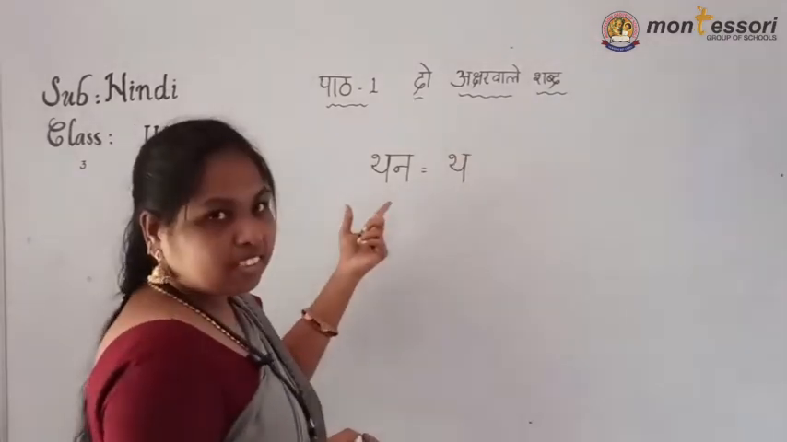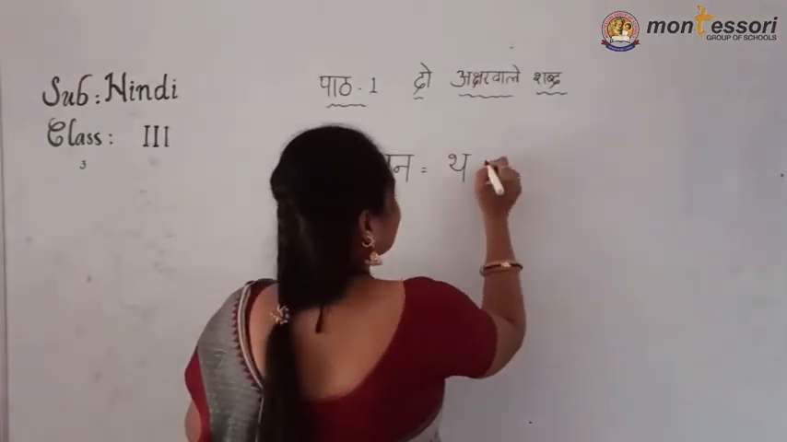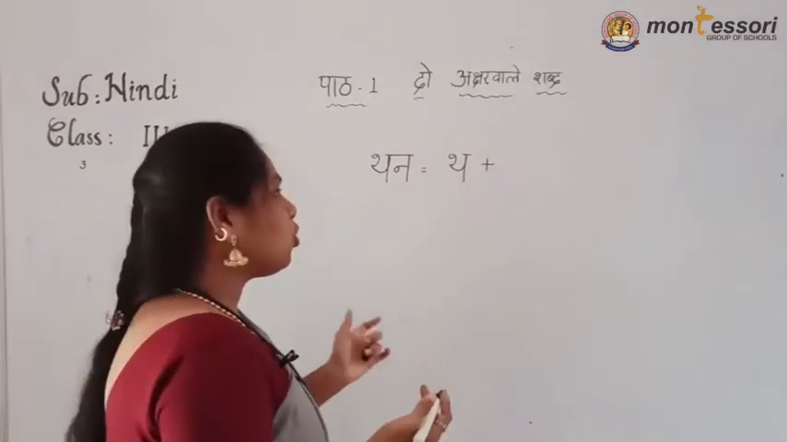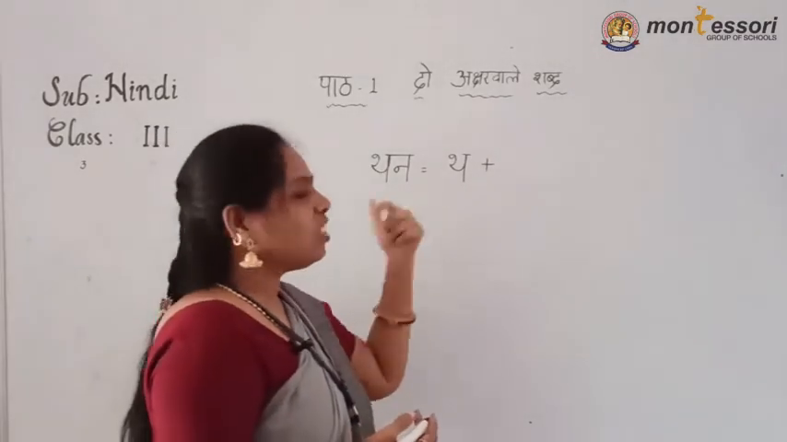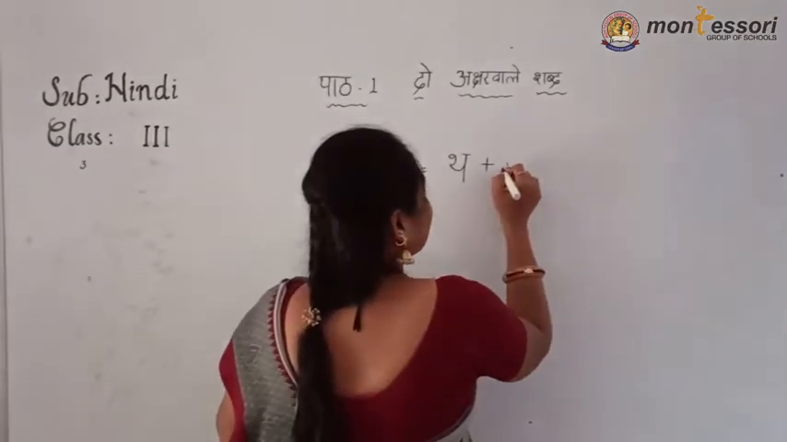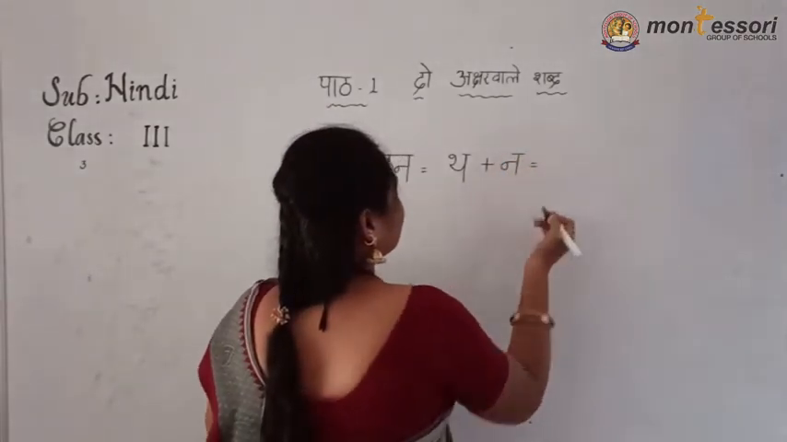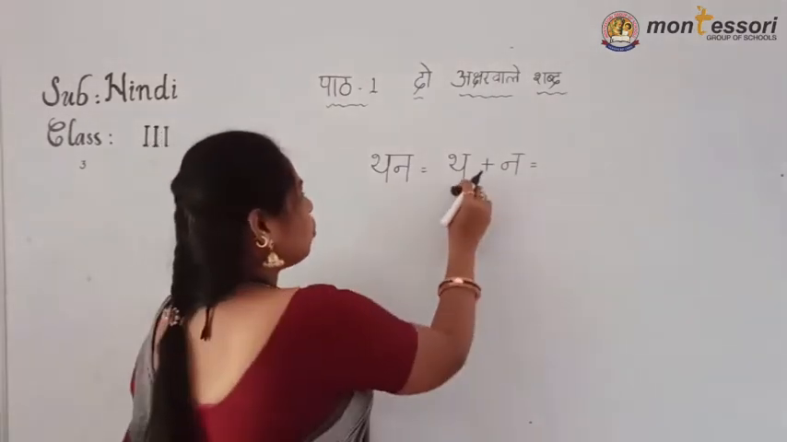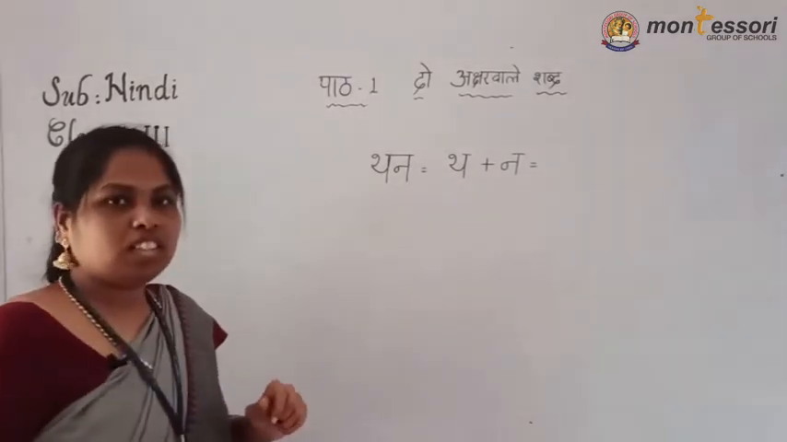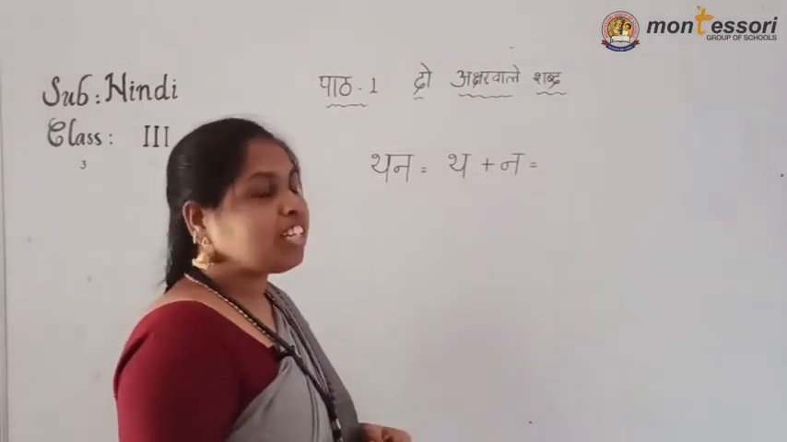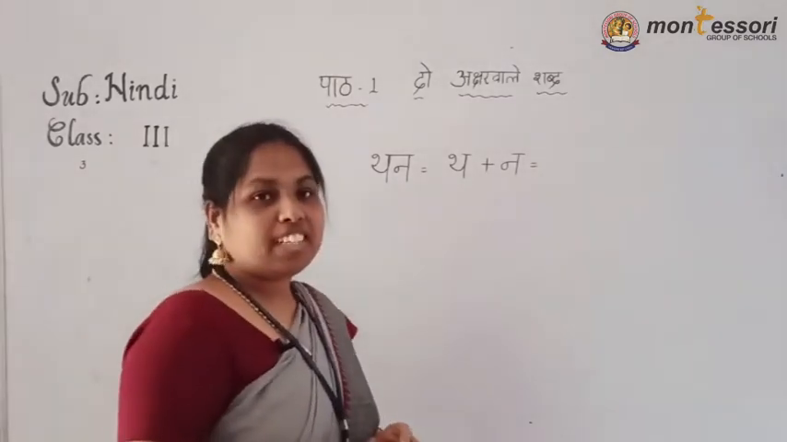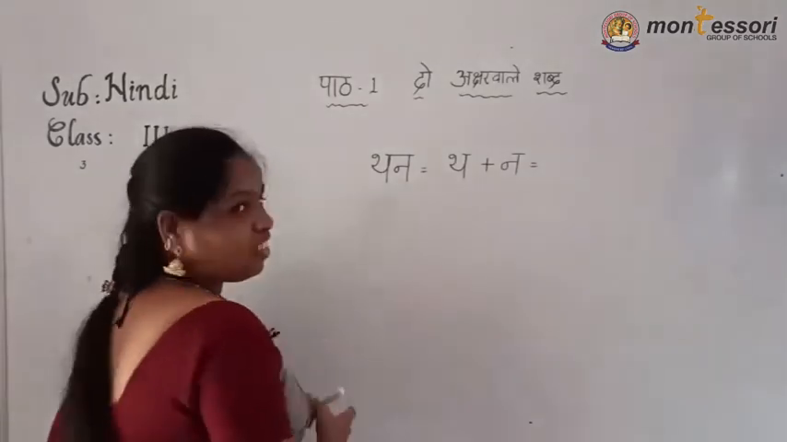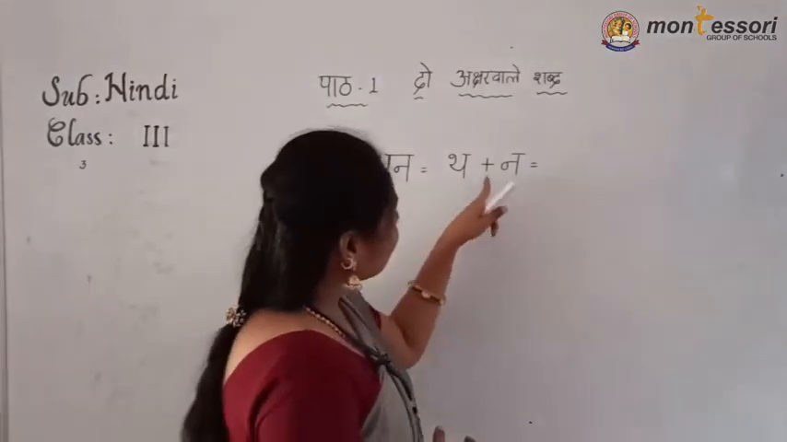Which letters are hidden in this one? First is tha, then plus. We are joining these two, and to join them we use the plus symbol, as you do in maths. In a fresh class like this, you must identify what the letters are. How do we identify them? By knowing the Vyanjanakshar letters.